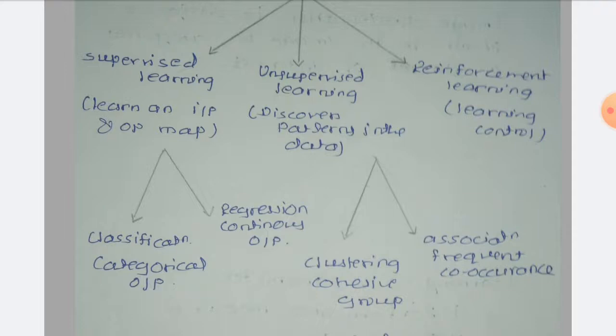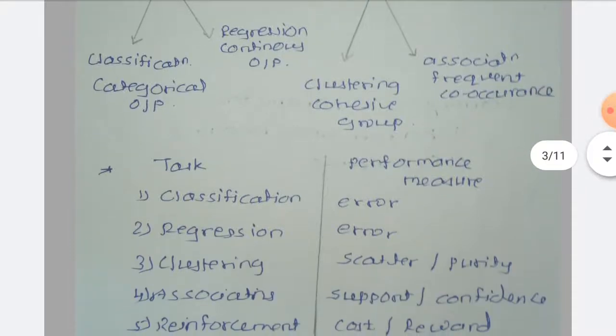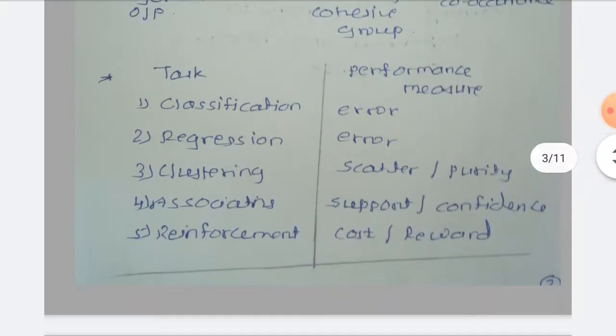And the third type of learning is reinforcement learning. This is not supervised learning, this is not unsupervised learning. It controls the learning behavior in nature. Now we have seen these three types of learning. As I have told you, the learning depends on the performance measure, but the performance measure for each type of learning is different.